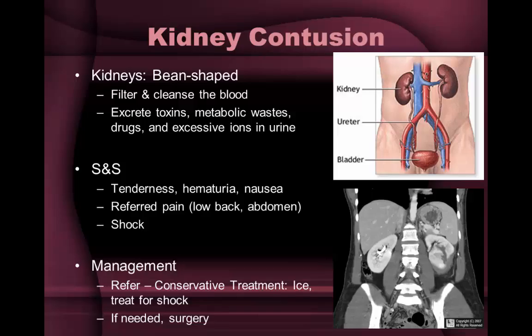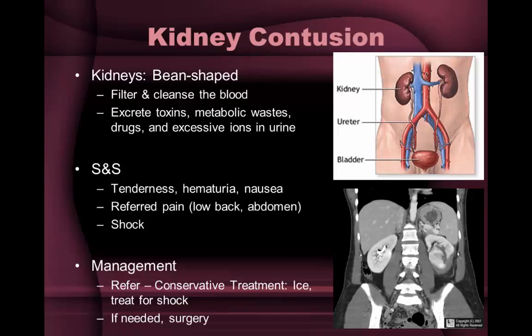A bruised kidney or kidney contusion occurs following a direct impact to the lower back area. This is most commonly from car accidents, although it may also occur from a fall or a physical attack such as being kicked in the back. Symptoms of a bruised kidney include instant pain, pain in the lower back area, usually on one side, nausea, vomiting, blood in the urine, and muscle spasms in the back muscles.